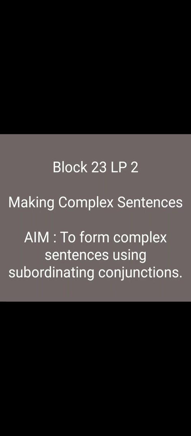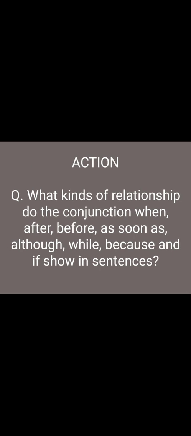Today we are going to discuss Block 23 LP2 Making Complex Sentences. The aim of today's class is to form complex sentences using subordinating conjunctions. The keyword is complex sentences, so already you know what you mean by a complex sentence. A complex sentence is a sentence combining two or more simple sentences by using conjunctions.